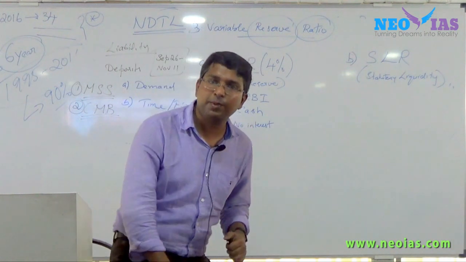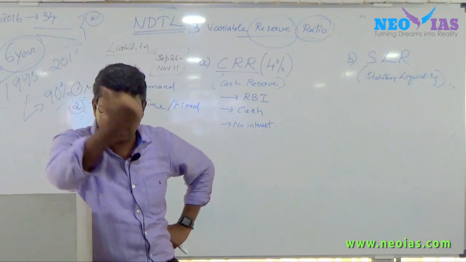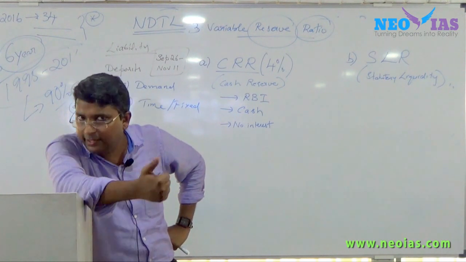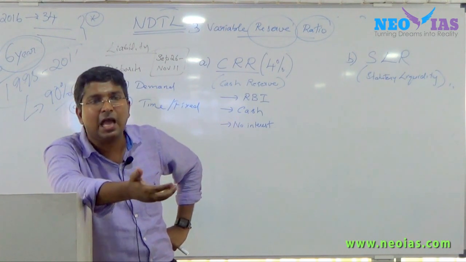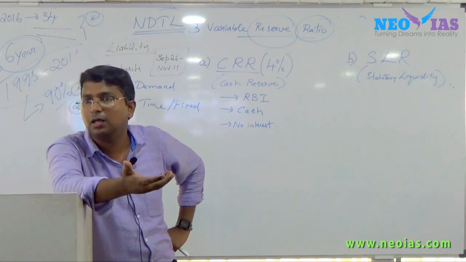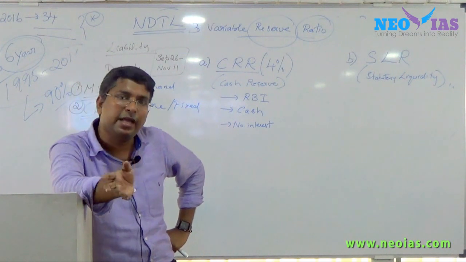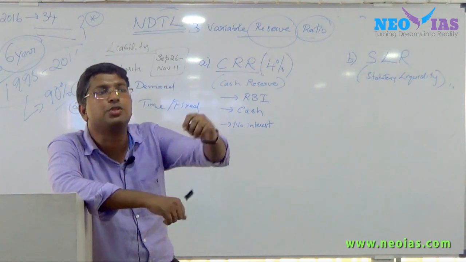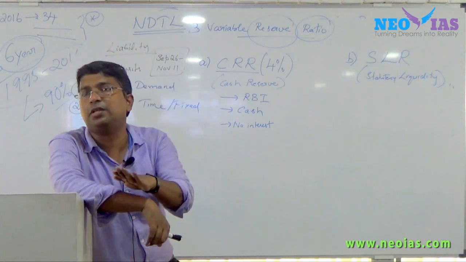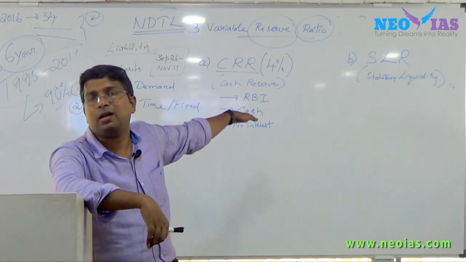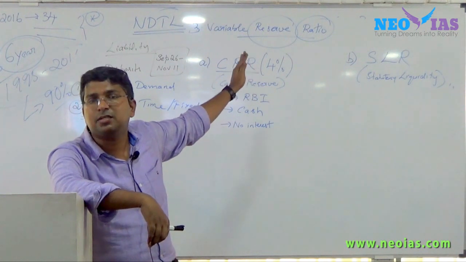So when the RBI introduced incremental CRR, all the major banks, especially their CMDs, suggested that the government support RBI, so that instead of absorbing liquidity through CRR, you absorb liquidity through cash management bills or market stabilization scheme bonds.